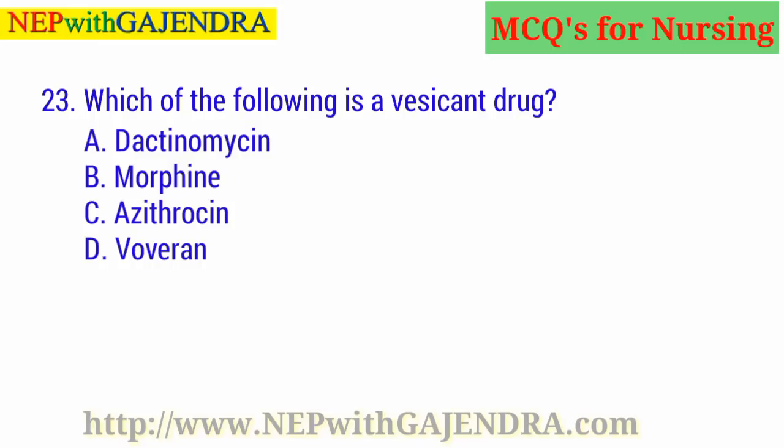Which of the following is a vesicant drug? A. Dactinomycin. B. Morphine. C. Azithromycin. D. Warfarin. Guess the right answer. Right answer is A. Dactinomycin.